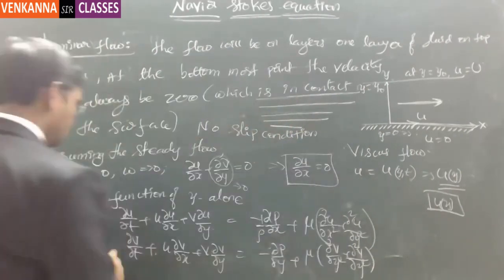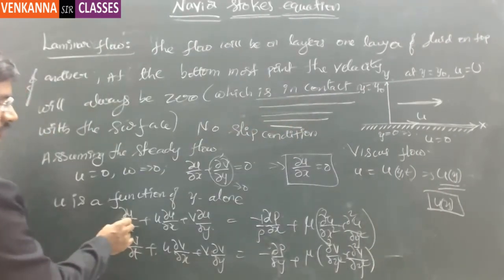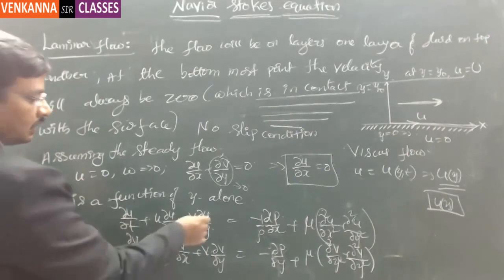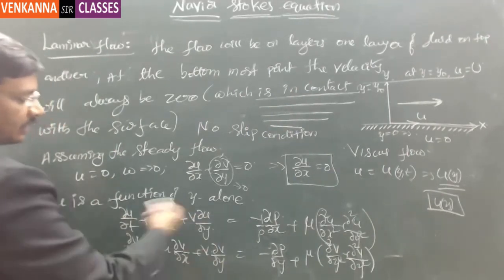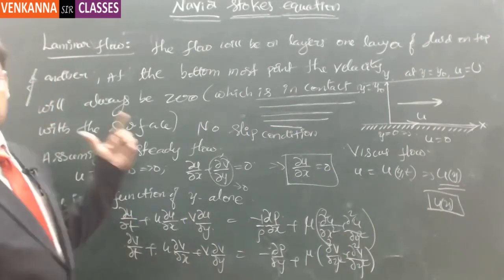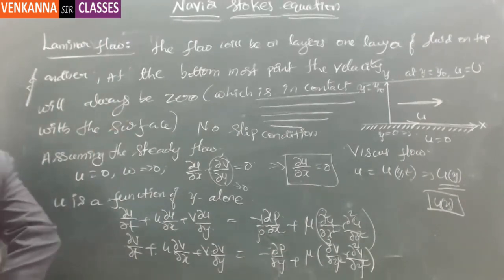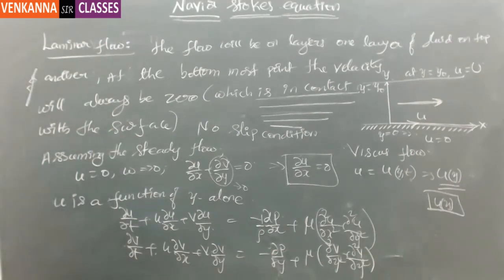So this is the Navier-Stokes equation. So this part will equate to 0, and dou u by dou x is also 0. First you note down this. I am going to erase it and then explain. Noted? Okay.